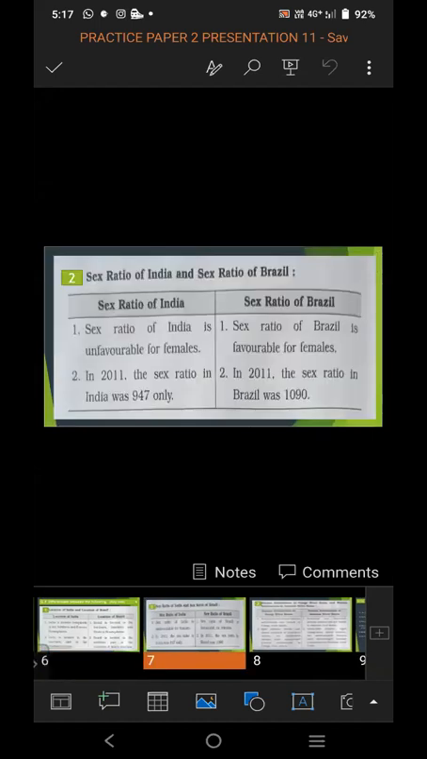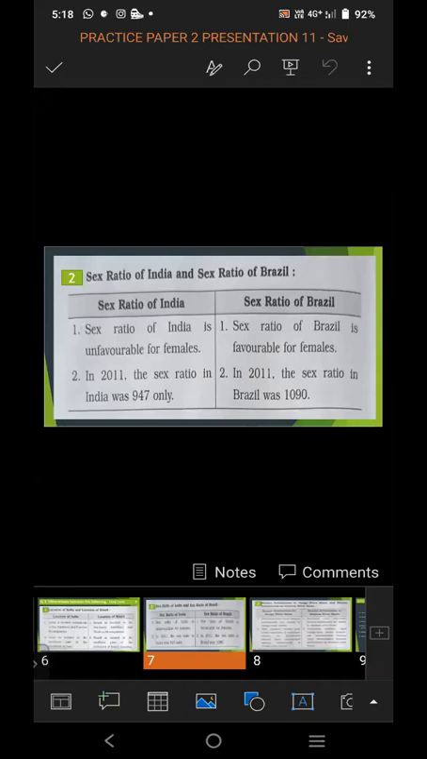Second differentiation is sex ratio of India and sex ratio of Brazil. In this, you have to write the difference, minimum 2 points. It is also of 2 marks. Sex ratio of India is unfavorable for females. And sex ratio of Brazil is favorable for females.